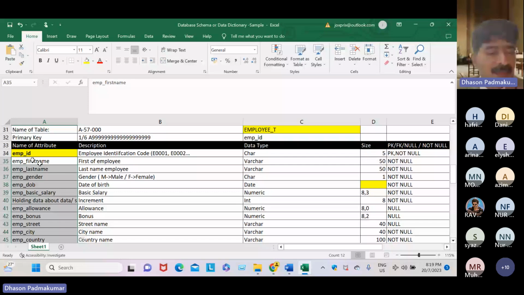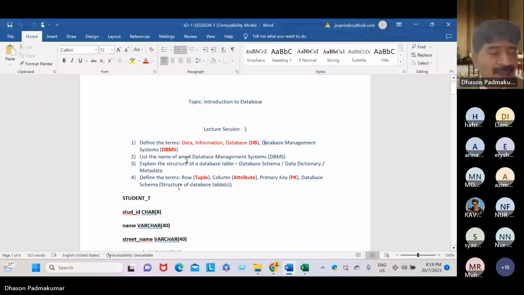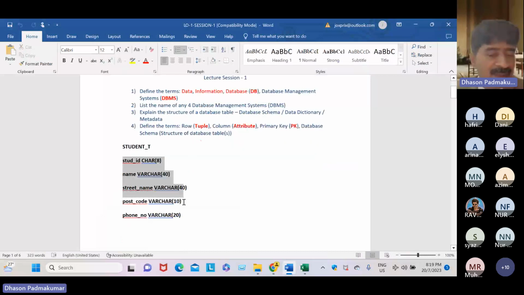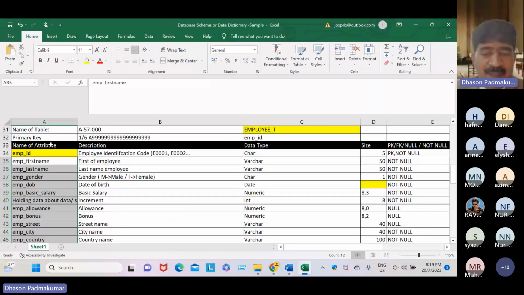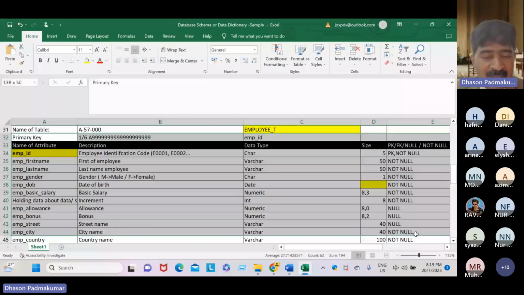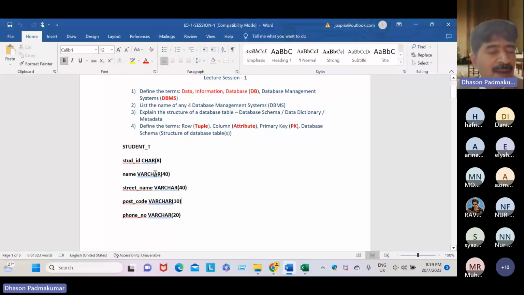And next, the database structure or database schema looks like this, exactly like this. Here it is in an Excel sheet, in a very beautiful format. But it is also a database schema, also a data dictionary or metadata or structure of a table.